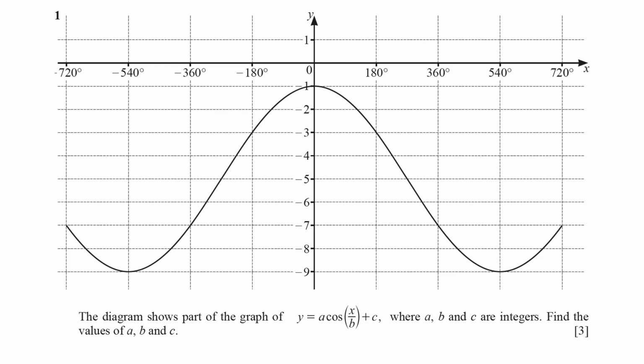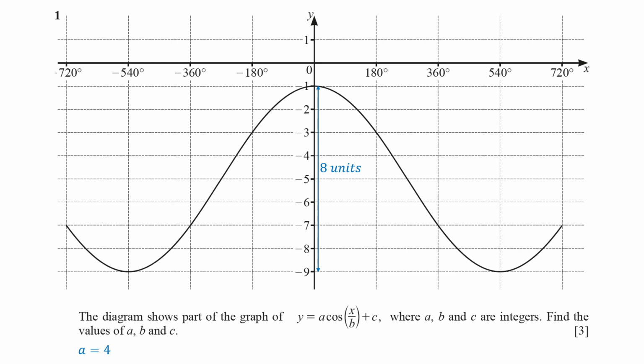Looking at the graph, we notice that the maximum value on the y-axis is -1, and the minimum value is -9. This gives us a vertical distance from peak to trough of 8 units. So the amplitude, or the value of a, is half of this range, which is 4.